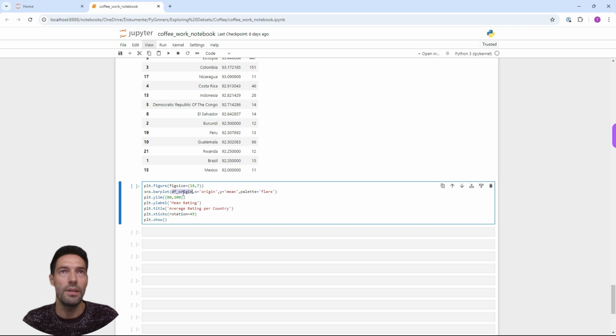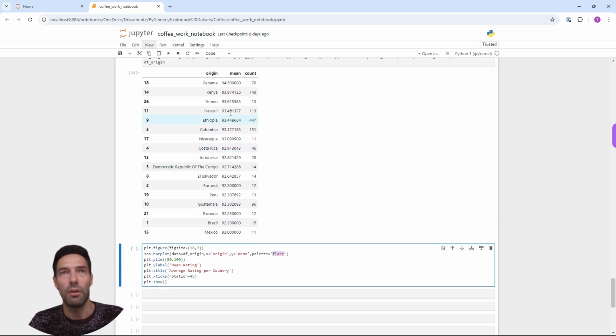X-axis will be origin of our DF origin, which is data. I'm going to add this here to make it clear. So data is DF origin, X-axis the origin country, Y is the mean, and palette will be flare. In order to make it visually more clear, I'm going to set the PLT YLim to 80 up to 100. So because all of these values are at least 92, that makes it better to look at.